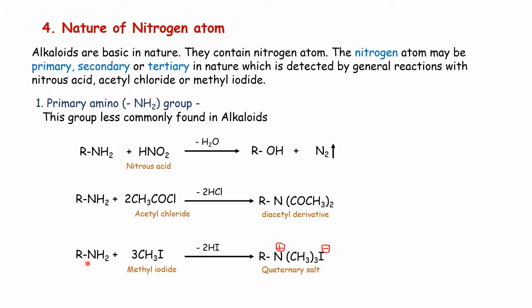Then the primary amino group requires 3 molecules of methyl iodide to form a quaternary ammonium salt. These are the reactions of the primary amino group. Remember that the primary amino group with nitrous acid evolves nitrogen. It requires 2 molecules of acetyl chloride and forms the diacetyl derivative, and primary amine requires 3 molecules of methyl iodide to form a quaternary salt.